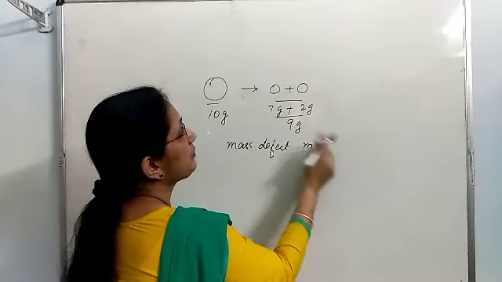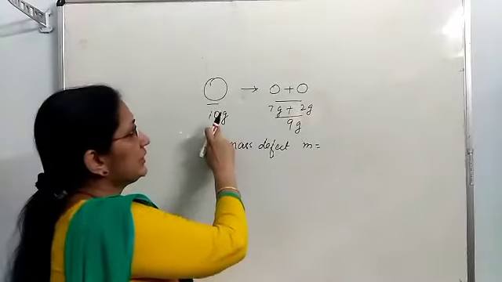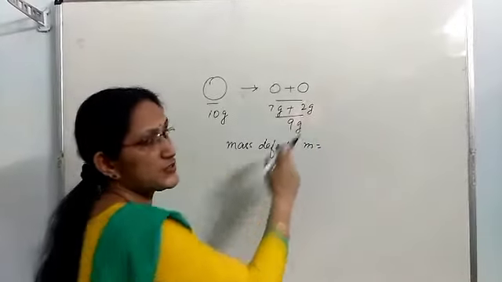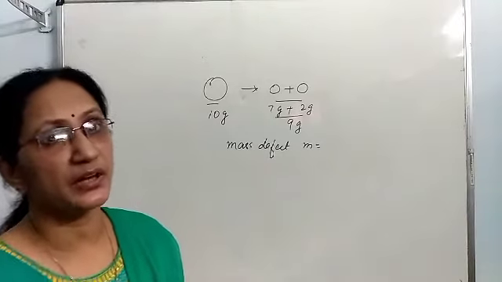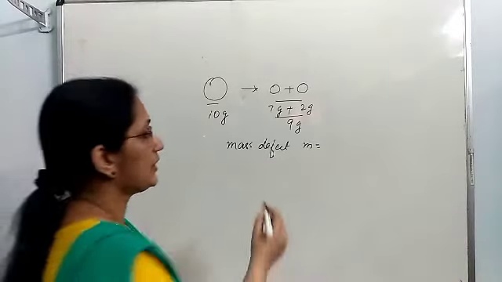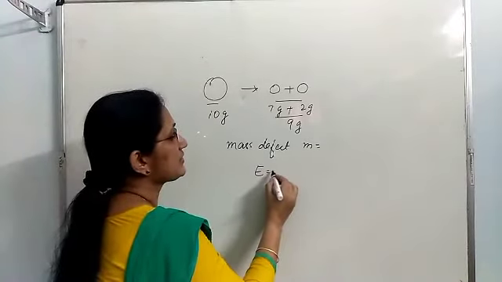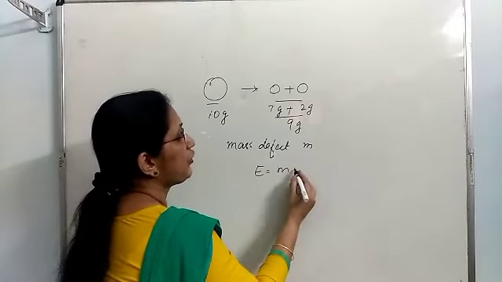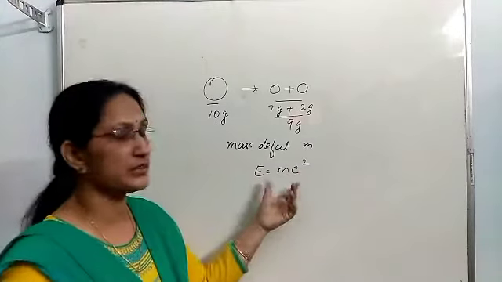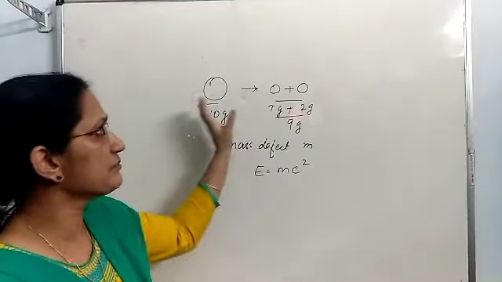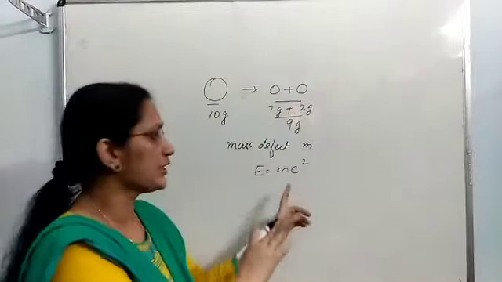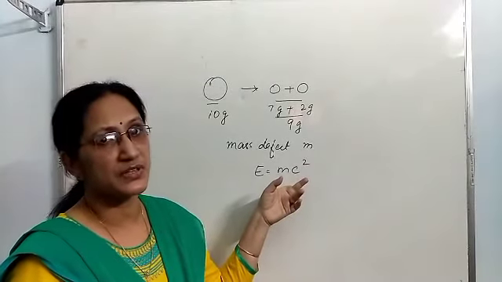Mass defect, Δm, is equal to the mass of the reactants minus the mass of the products. So that mass changes into energy. That energy released, you can find out by the formula E = mc². This is known as Einstein's mass-energy relation. So a certain mass is getting converted into energy according to this equation.